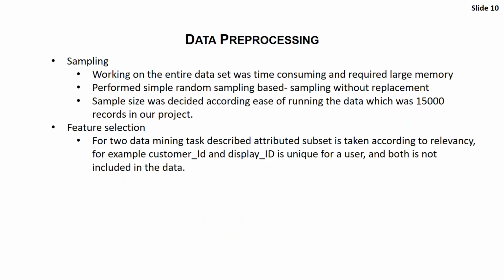After checking the data quality, we went ahead with the sampling. Since we had a very large record of data and due to time and resource constraints, we did random sampling without replacement. The last data processing task we did is to take the subset of data according to relevancy, such as customer ID and display ID. The customer ID is unique for a user and it represents the same thing, so we just included the display ID and removed the customer ID.